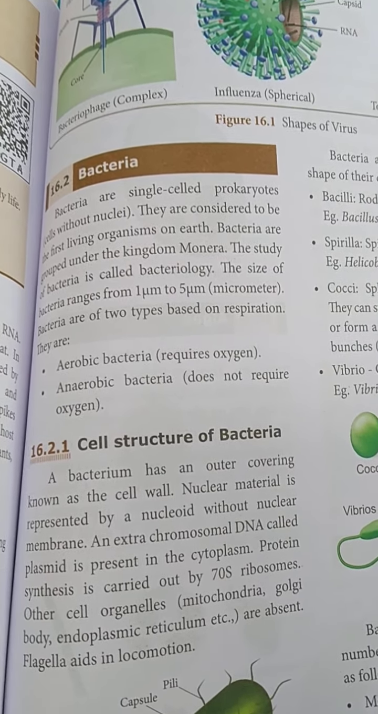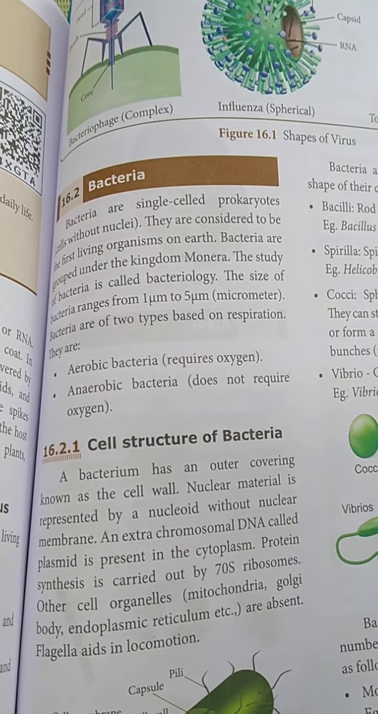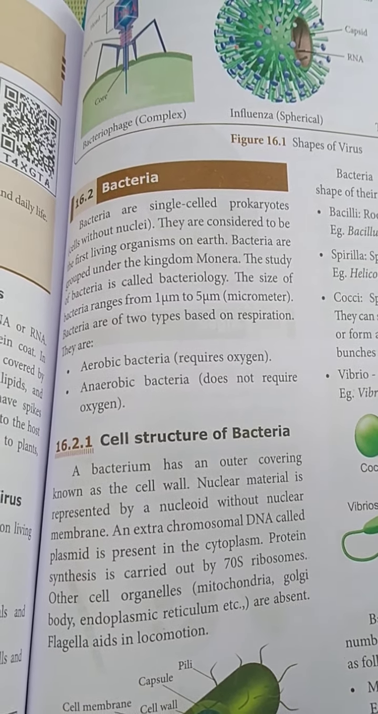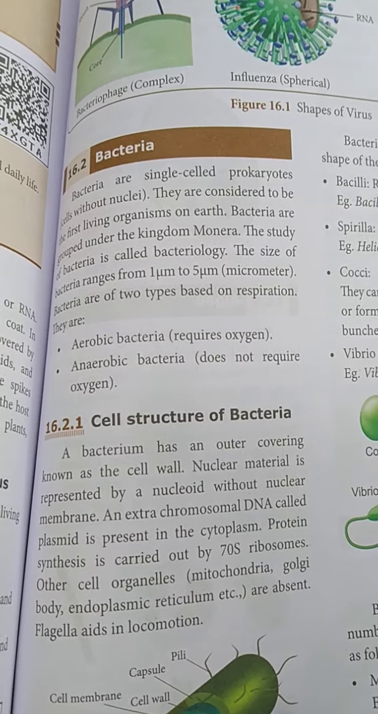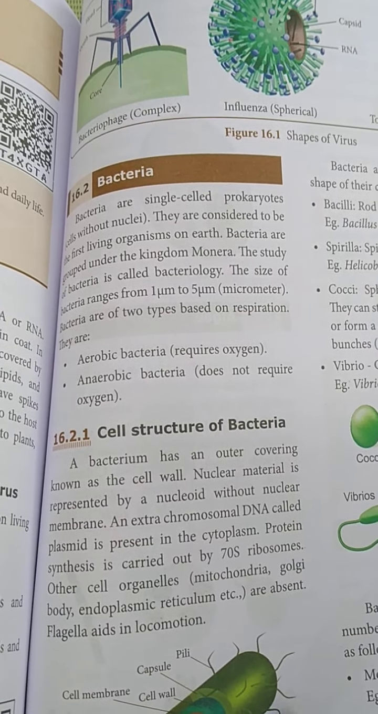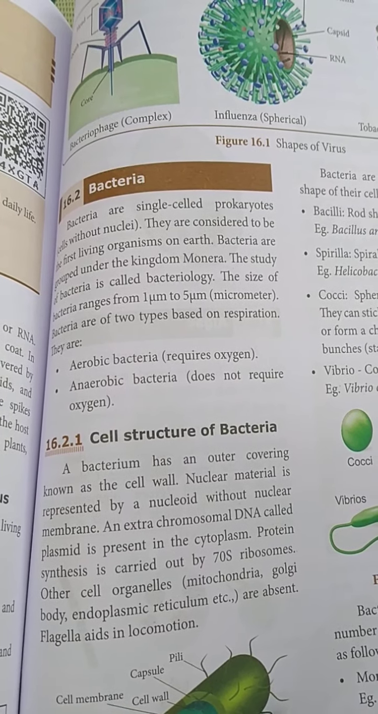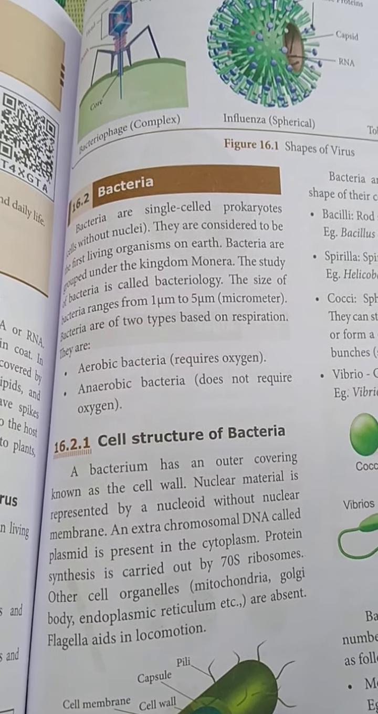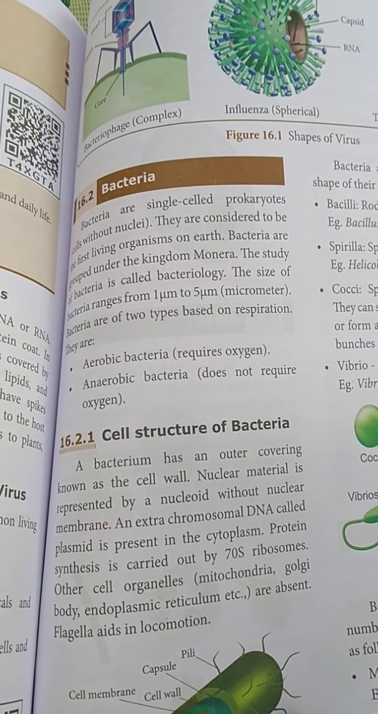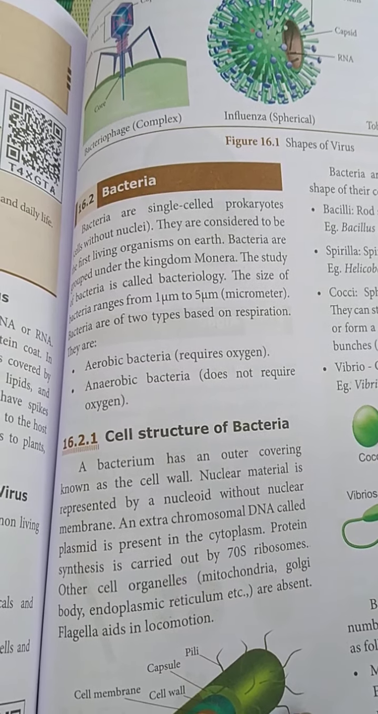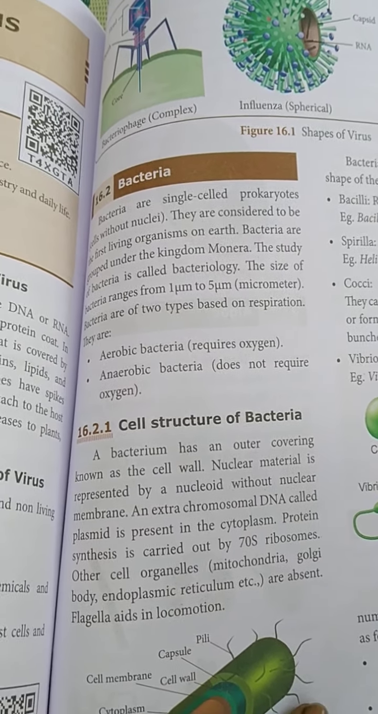And next, listen carefully. They are considered to be the first living organisms on the earth. In our earth, bacteria were the first living organisms. Next we are going to see about kingdom Monera. That means the bacteria group under the kingdom of which group? Monera.